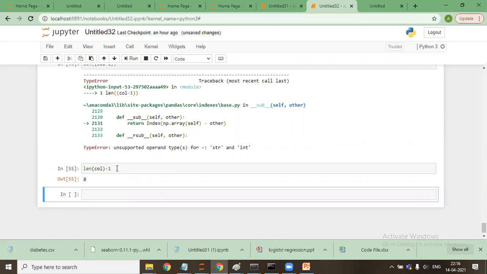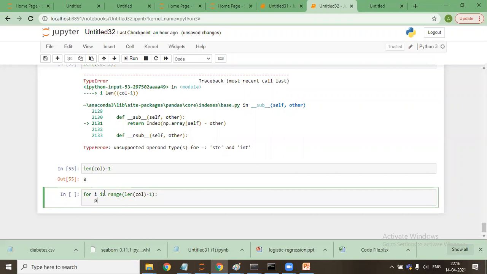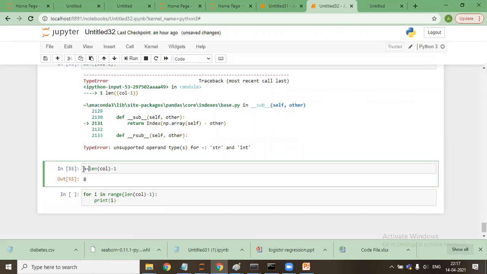So len col minus 1 is 8. But if I say for i in range len col minus 1, print i. You can also assign it to some variable so that it would be easier.